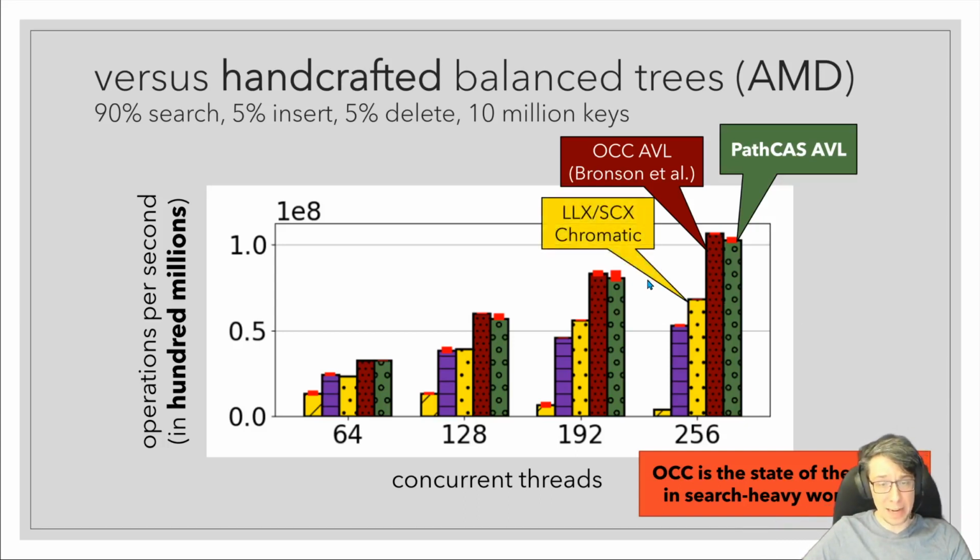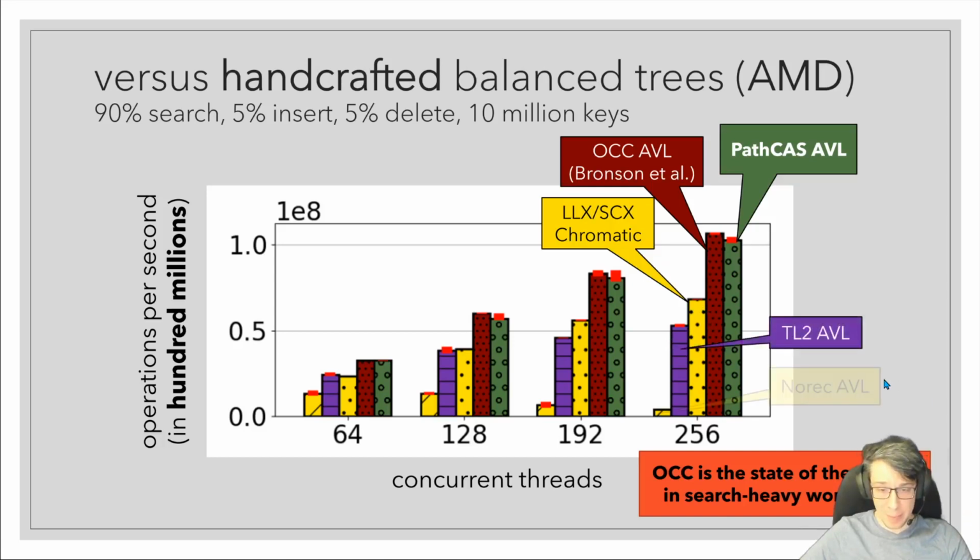There's the chromatic tree, which is implemented using LLX and SCX, and it's a pretty sensible competitor to pit PathCAS up against because both of these are techniques which attempt to strike a balance between expressiveness and ease of use and performance. LLX and SCX is, of course, one of the other multi-word synchronization primitives that I described earlier in the talk. So we do quite a bit better than that other approach, and I think we're actually easier to use and easier to prove correct than that approach.